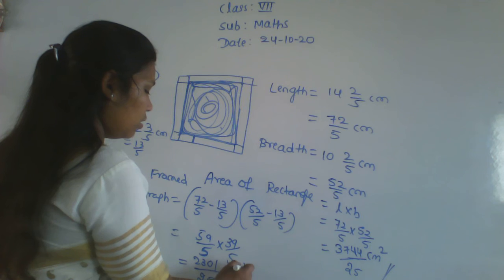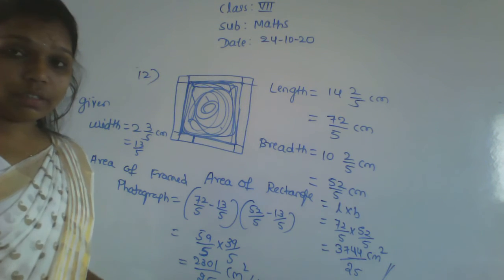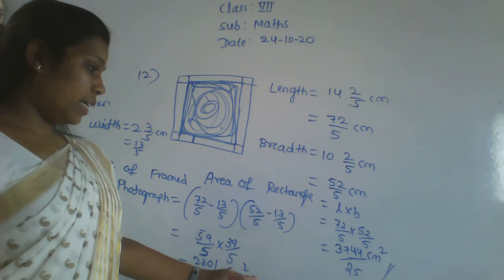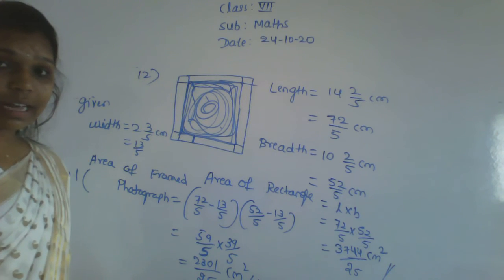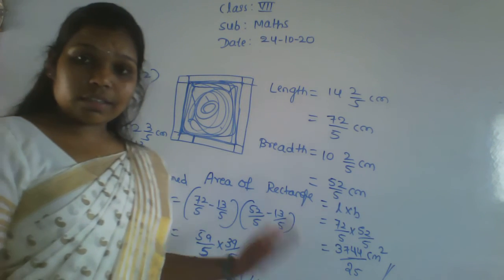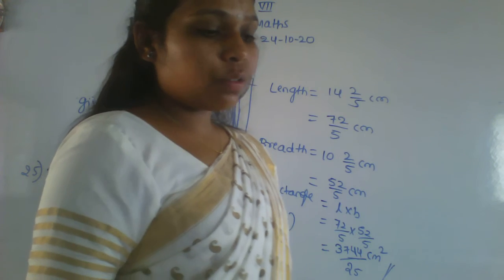Okay, after that, this is the answer. 2301 by 25 is the answer. This is in centimeters squared. So this is the answer. Okay, after that do the simplification. Next one, I'll solve the next one.